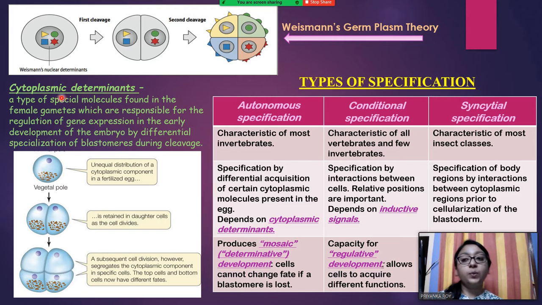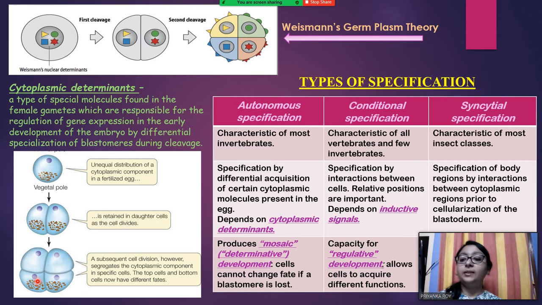So the next is cytoplasmic determinants. Like I told you, they are special signal molecules present in the cytoplasm. That is why they are called cytoplasmic determinants in the female gametes, which are responsible for the regulation of gene expression in the early development of the embryo by differential specialization of blastomeres during cleavage. So there are certain factors or molecules present inside the cytoplasm of the female gamete, and their unequal distribution results in some cells getting the majority of these determinants and some cells getting very little or none at all.